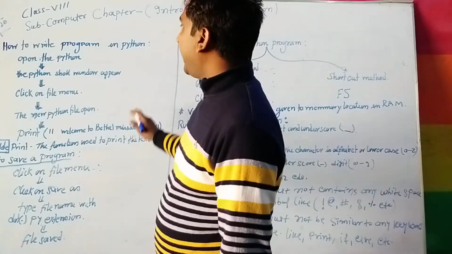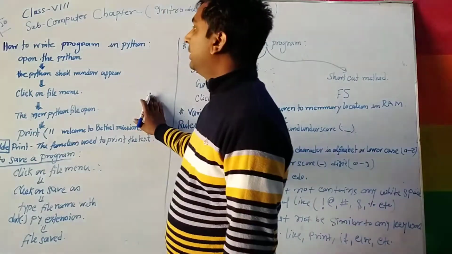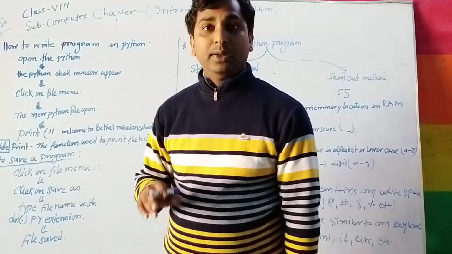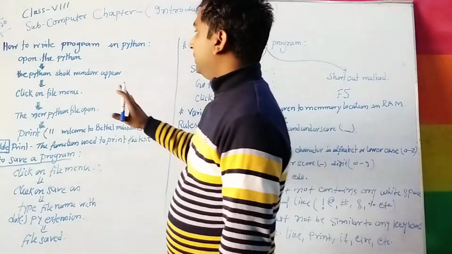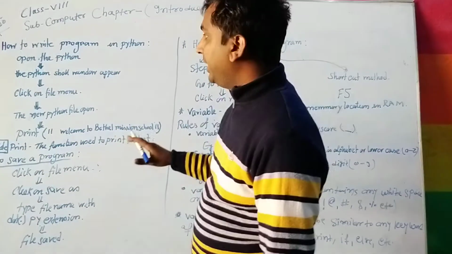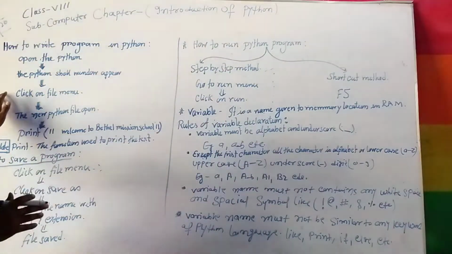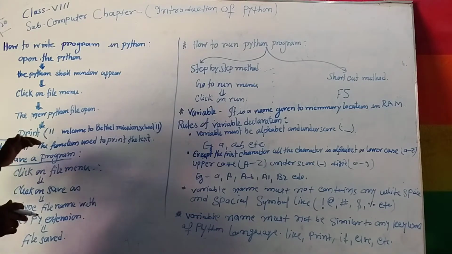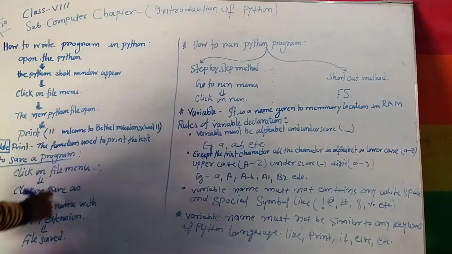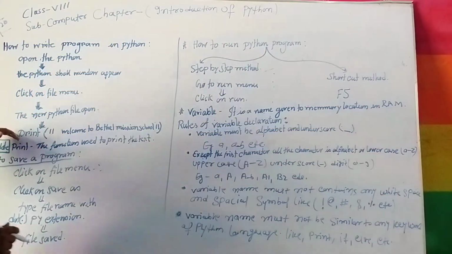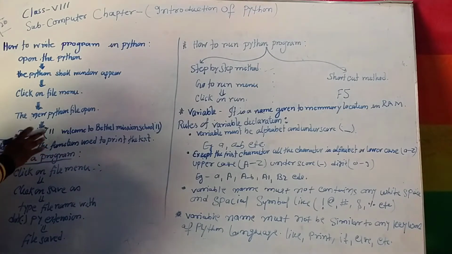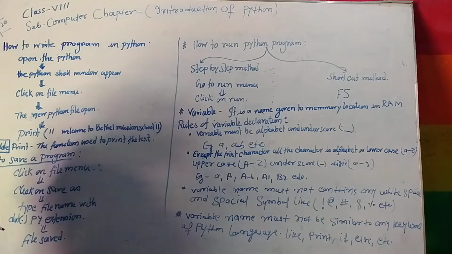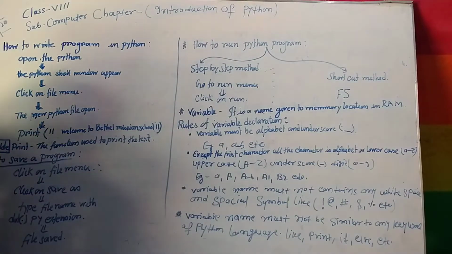Now, how to write a Python program? First of all, open Python. After the Python shell window appears on the screen, click on the File menu. The new Python file opens. After that, type the Python program, the Python code. For example, print welcome to Bethel Mission. Here print is a function. It is used to print the text or message on the screen.